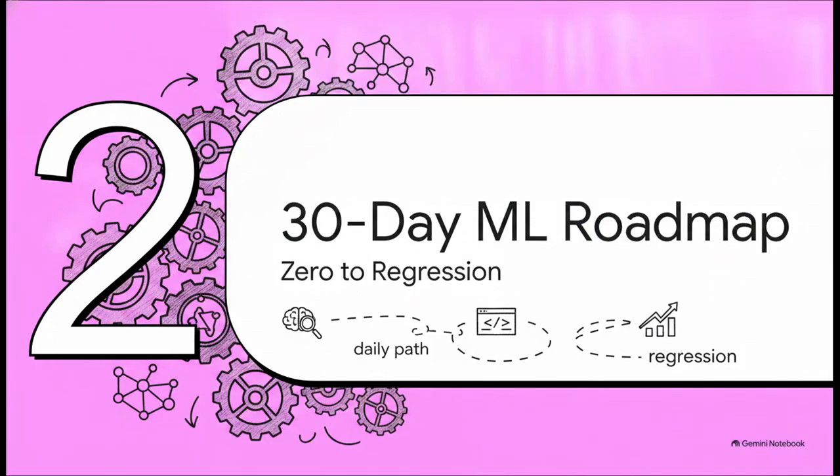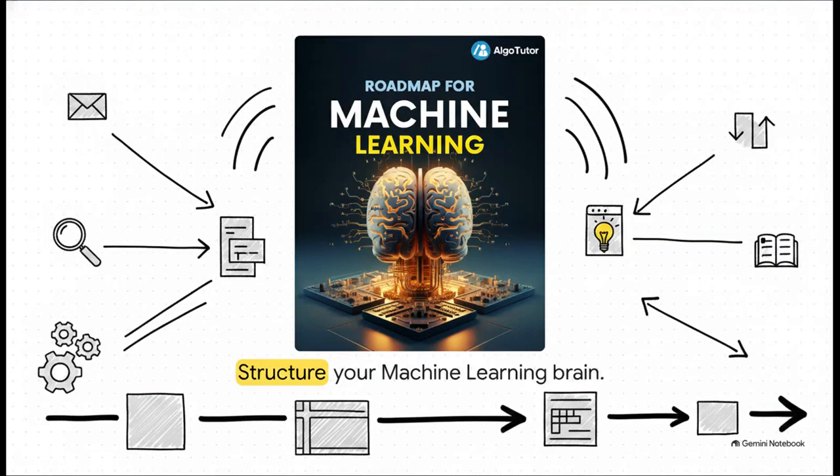Section 2. Your 30-day ML roadmap, from zero to regression. So how do we actually structure that learning? Well, building your machine learning brain requires a really structured step-by-step approach. You can't just cherry-pick random tutorials and expect it all to miraculously click. You need a solid timeline.